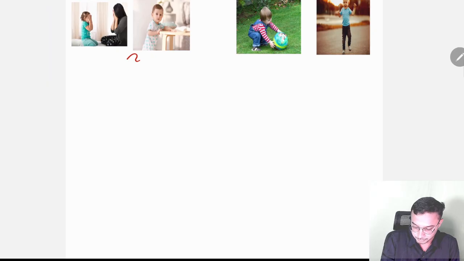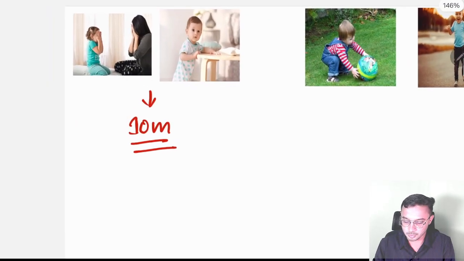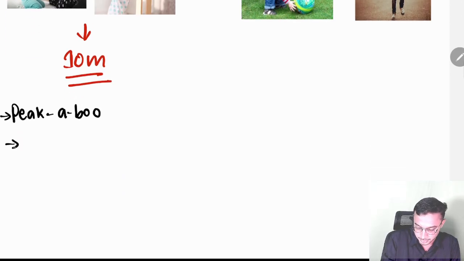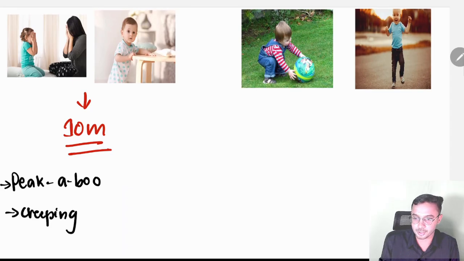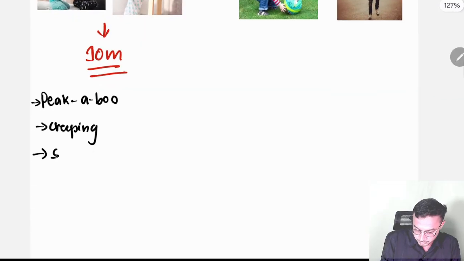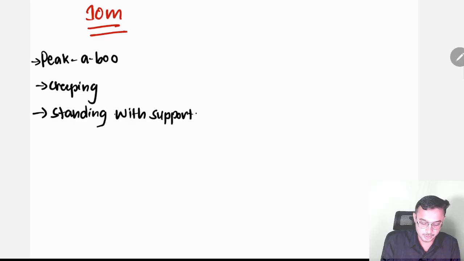What will come? Look carefully. What are the mother and child doing? They are playing the peekaboo game. This is peekaboo. And next, creeping will come over here. Look at the child standing with support in this diagram, which comes under 10 months. Standing with support. And next, these are all very important.